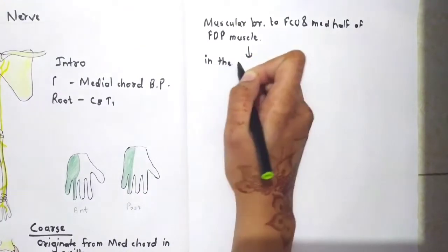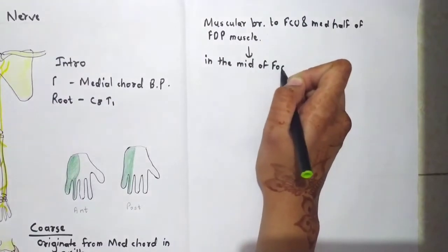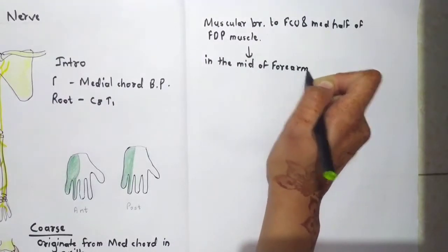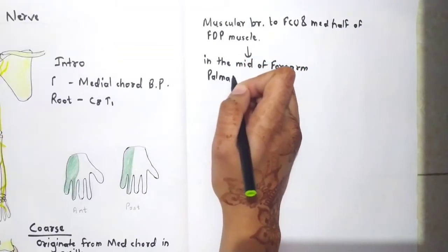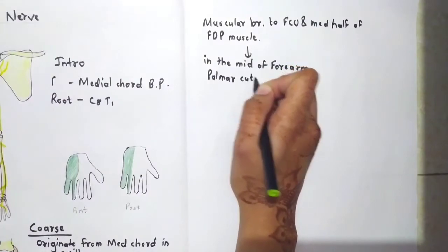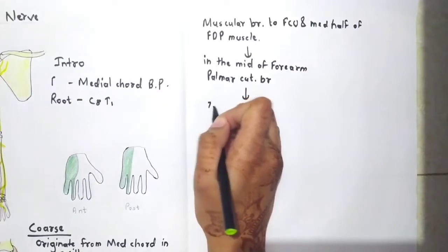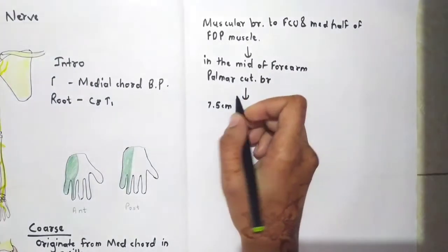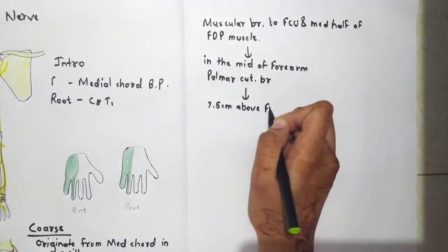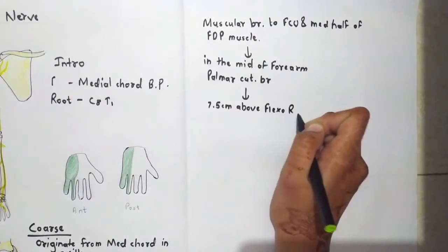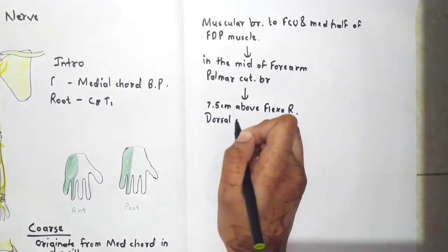In the mid forearm, it will give a palmar cutaneous branch. Then 7.5 centimeter above the flexor retinaculum, it will give a dorsal cutaneous branch.